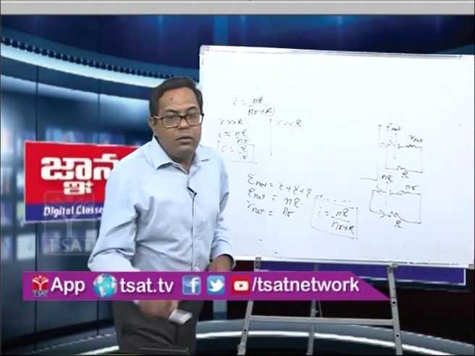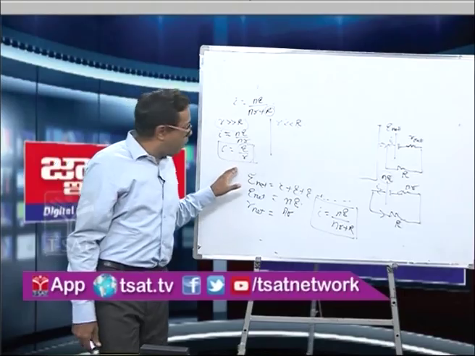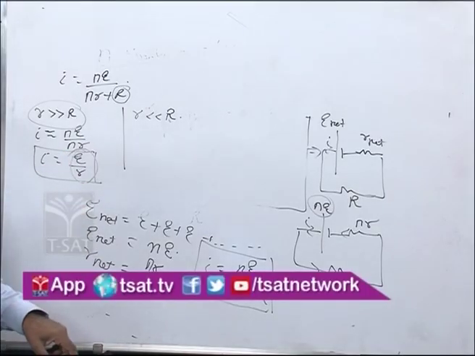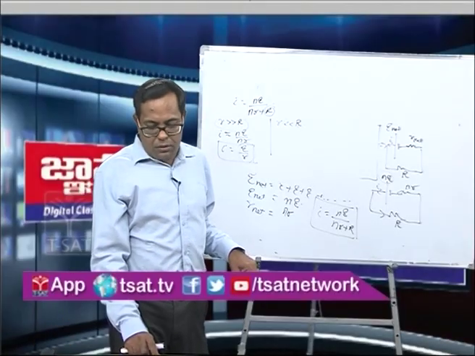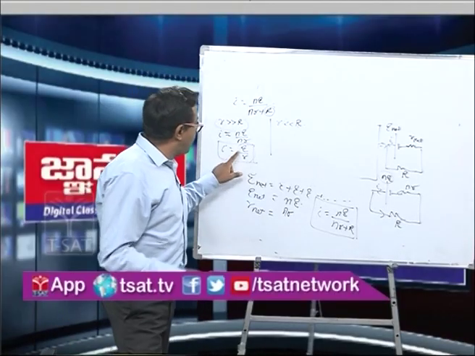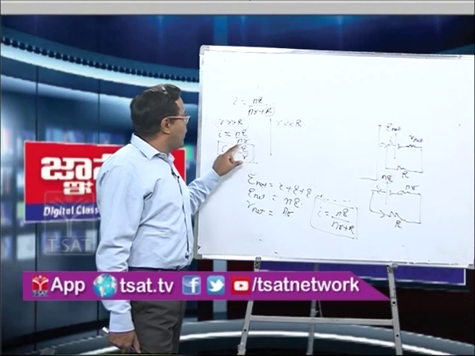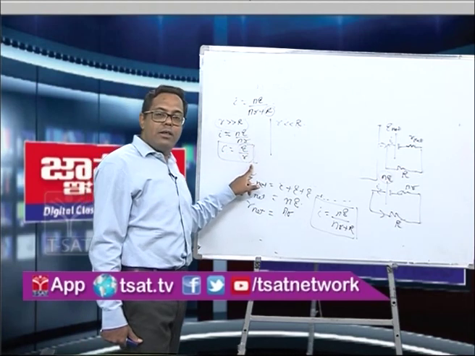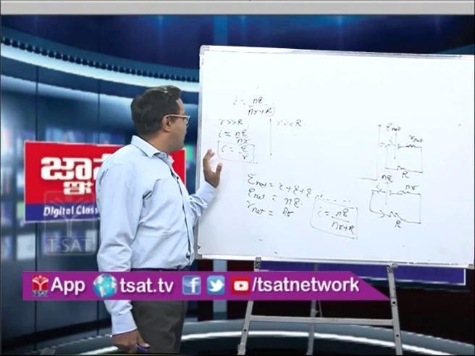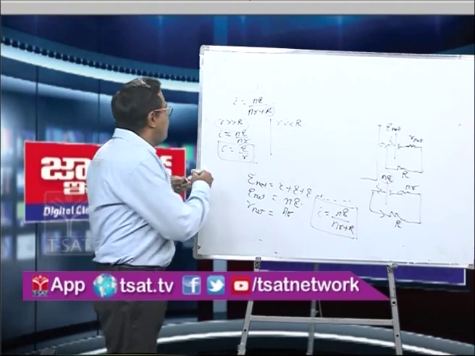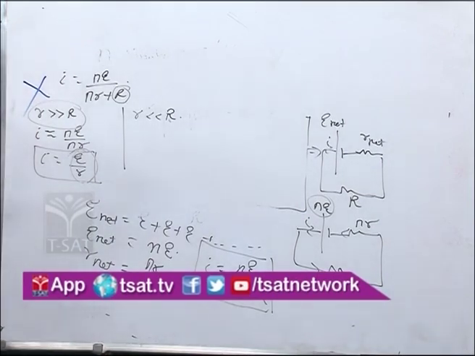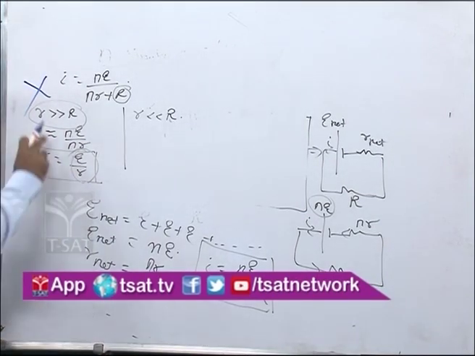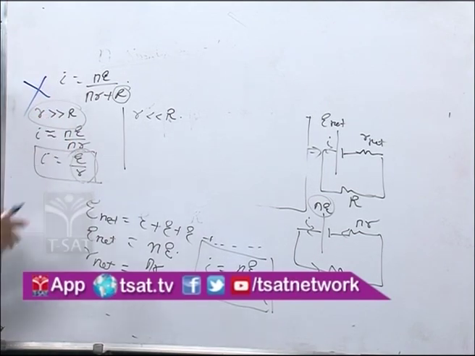So there is no use of connecting the cell combination in series if the internal resistance is much greater than the external resistance.